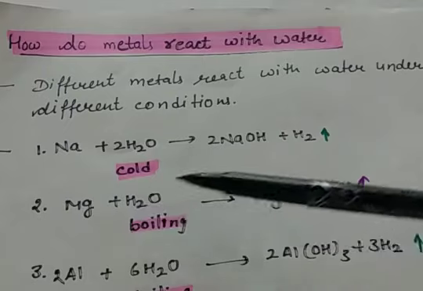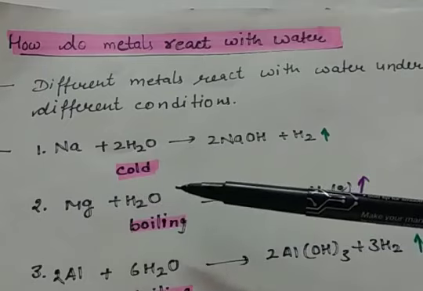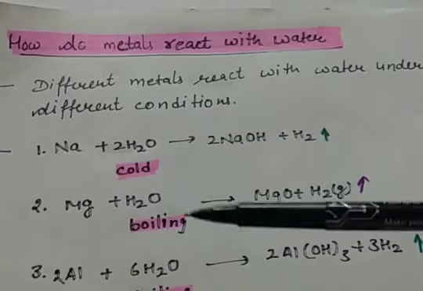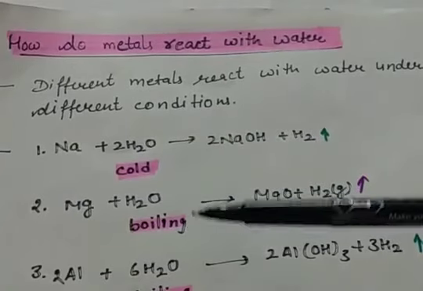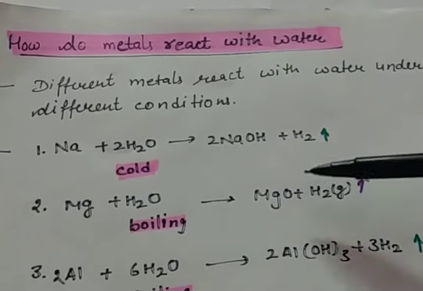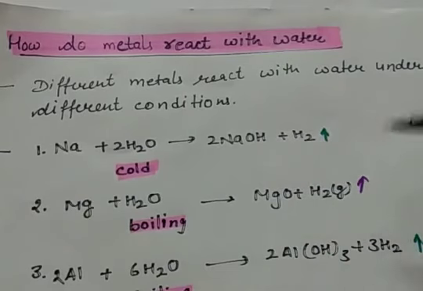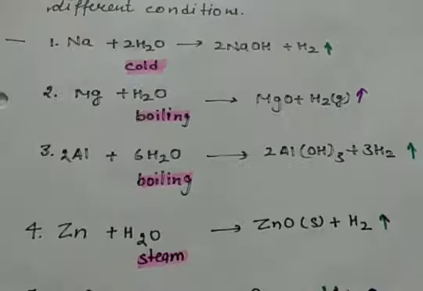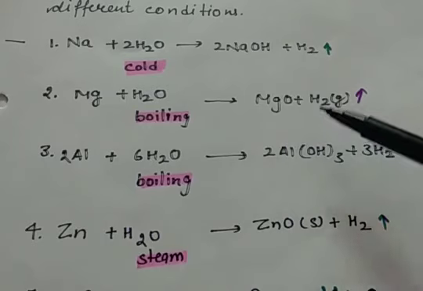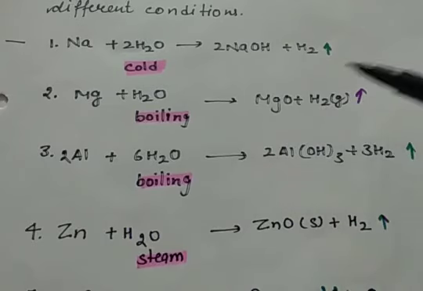Magnesium cannot react with cold water as it is less reactive compared to sodium. So it reacts with boiling water and produces magnesium oxide and hydrogen gas.